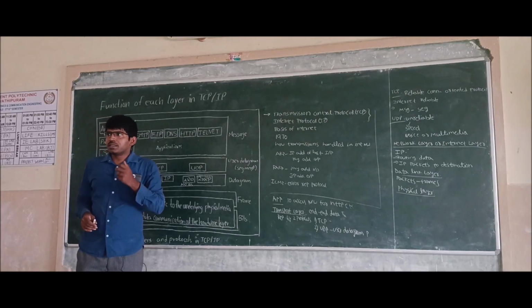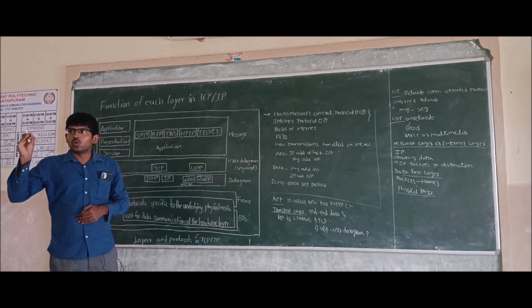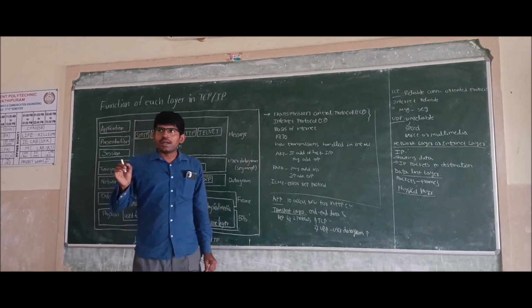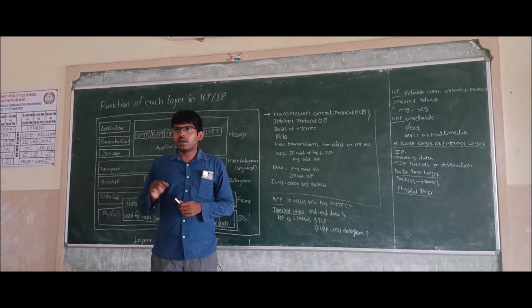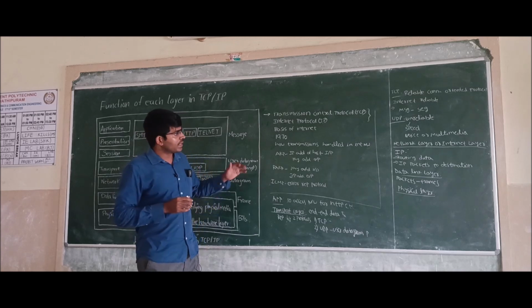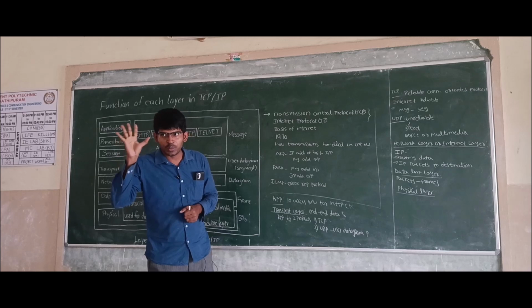We have already discussed the 7-layer OSI model. That was an ideal model. But now we are discussing the practical model, that is the TCP/IP model. This is a 5-layer model.